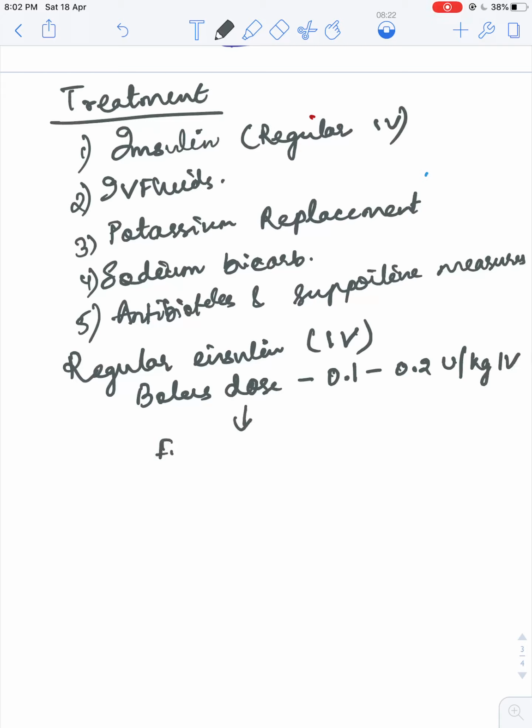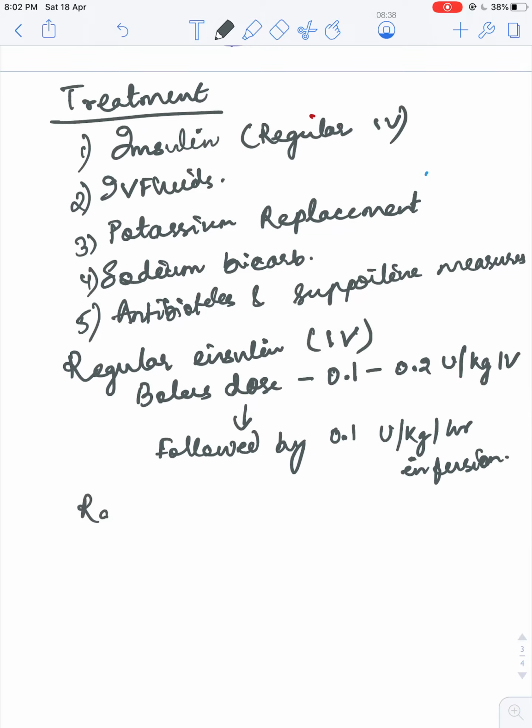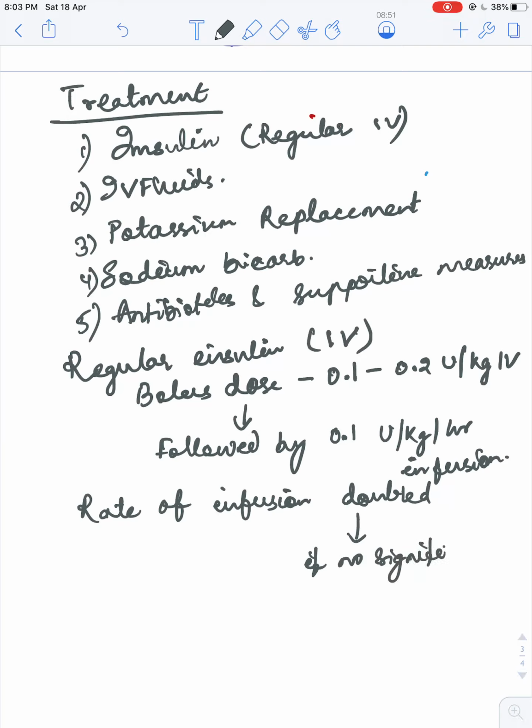It is followed by a dose of 0.1 unit per kg per hour infusion, and the rate of infusion is doubled if there is no significant fall in blood glucose within 2 hours.